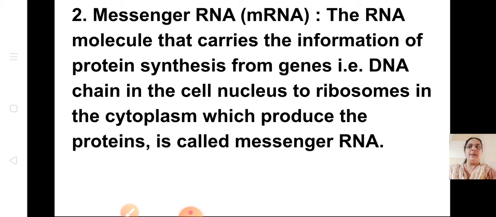So once again I will tell, the RNA molecule carries the information of protein synthesis from genes. That means the DNA chain in the cell nucleus. In the cell there is the nucleus, it has DNA, and this DNA will send that message. So the RNA molecule which carries the information of protein synthesis from the nucleus to the ribosome, which produces the protein, is called messenger RNA.